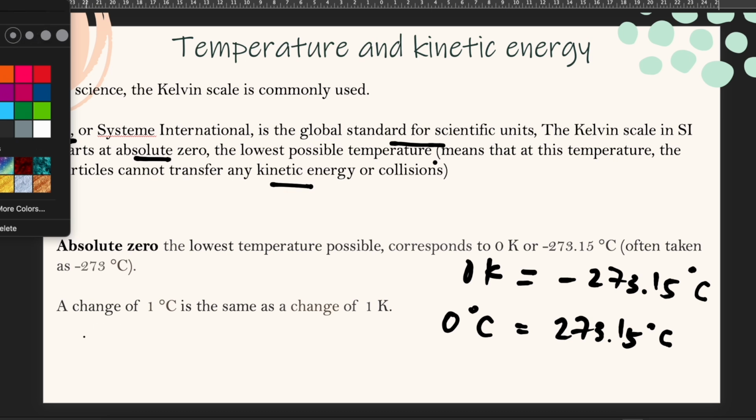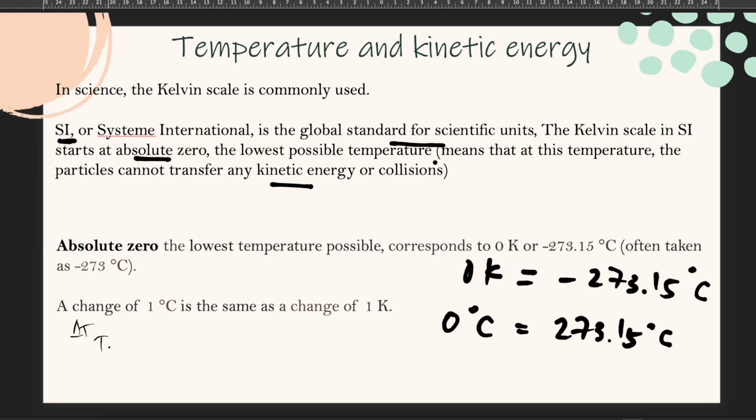delta T, T1 is 30 degrees Celsius, T2 is 50 degrees Celsius. Let me just give another number. For example, T1 is 430 Kelvin, and T2 is 460 Kelvin, for example. So this one is 30, 20, and this one also 20.